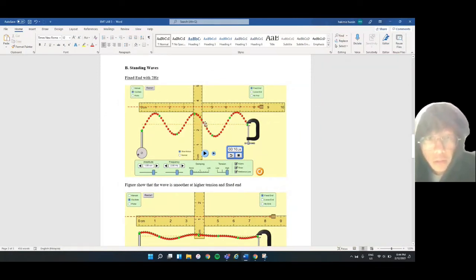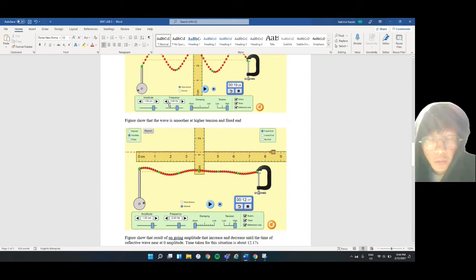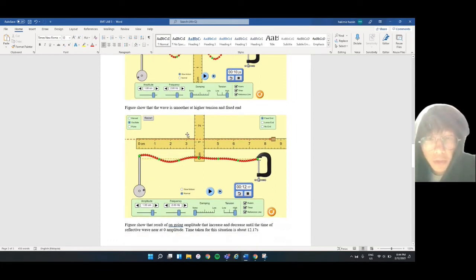For the start, we get the wave like this with no noise and high tension. After 12 seconds, we get the result like this, so the amplitude is near zero amplitude.